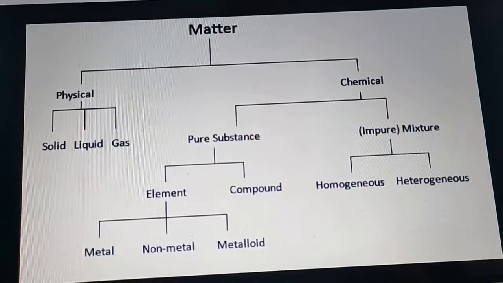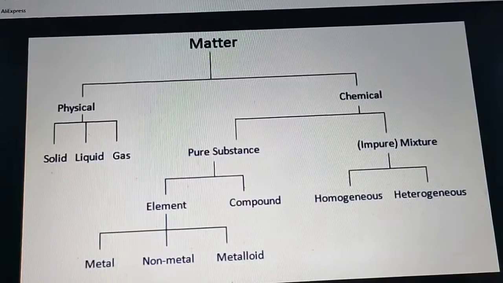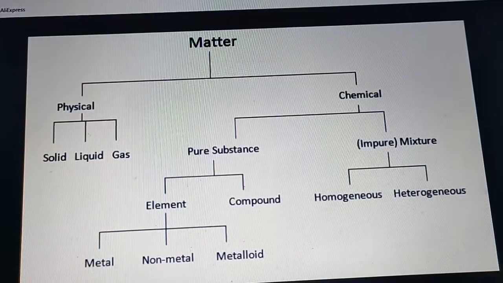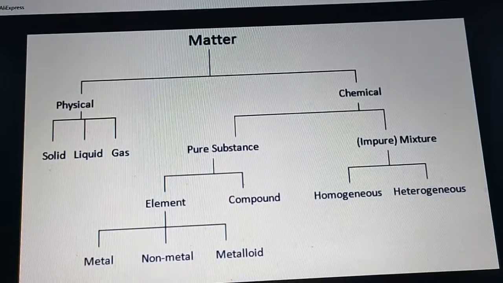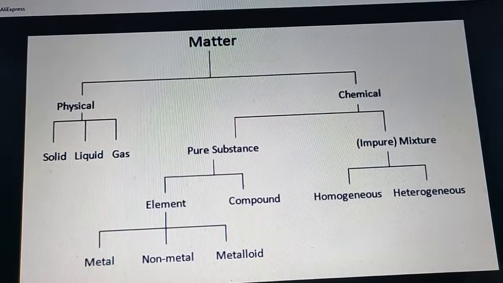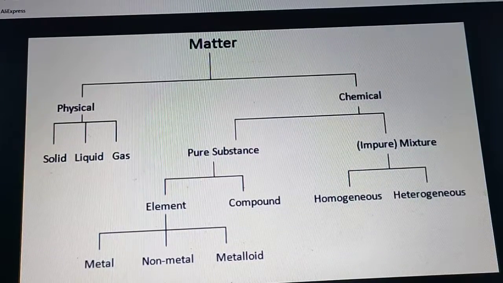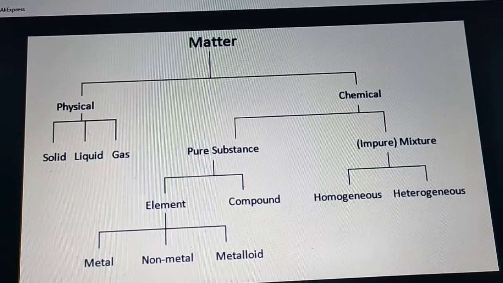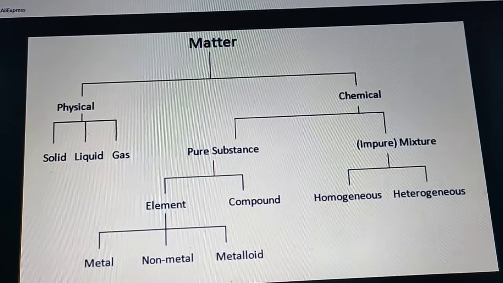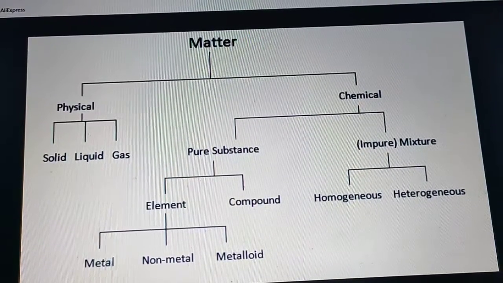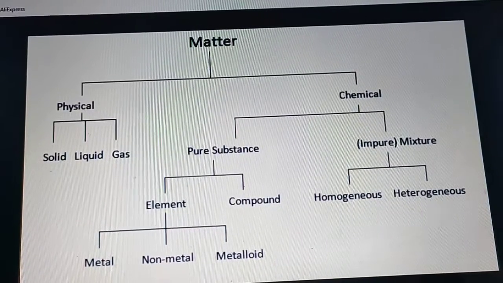First of all, you see that the matter we encounter every day is always a complex mixture. For example, the air we breathe is a mixture of various gases like nitrogen, oxygen and the noble gases. Other example like milk. It is a mixture of fat, proteins and water.